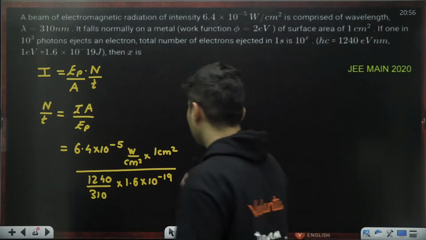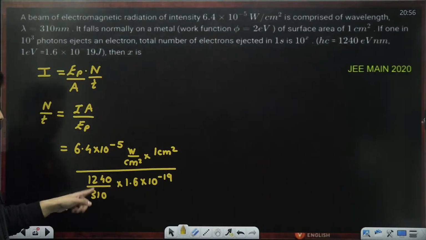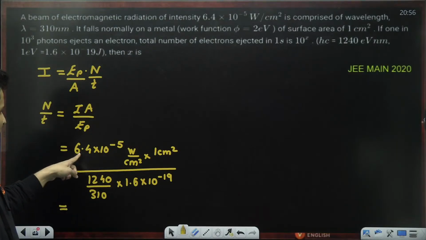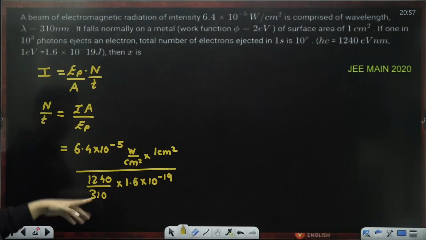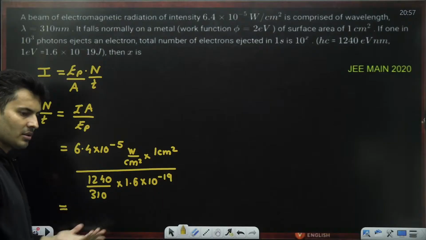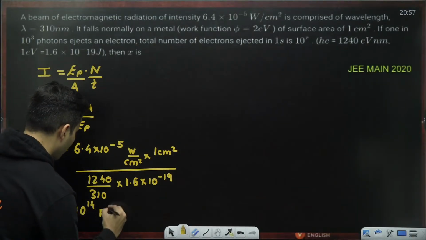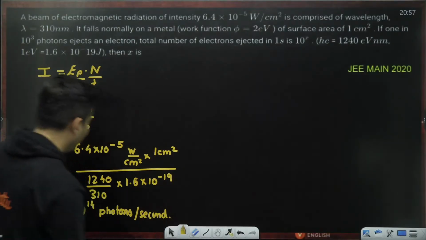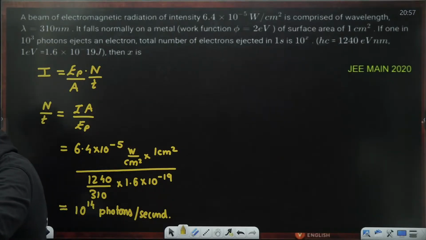So how much will this answer come out to be? That is the main thing. Okay, 0, 0 cancels, 124 and 31 goes 4 times. This is 4, and this is 6.4 into 1.6 is 6.4. 6.4, 6.4 cancels. 10 to the power minus 19 goes on the top, 19 minus 5, right? 10 to the power 14. Just check. 10 to the power 14 photons are falling per second. Is that right? Very good.